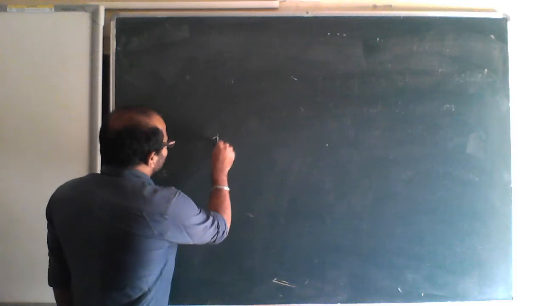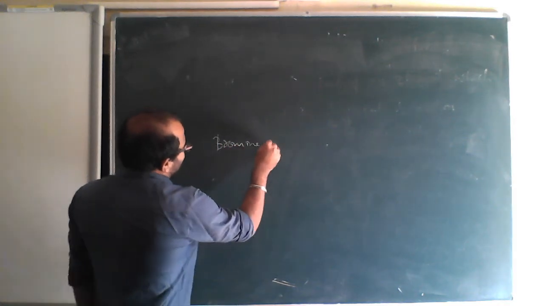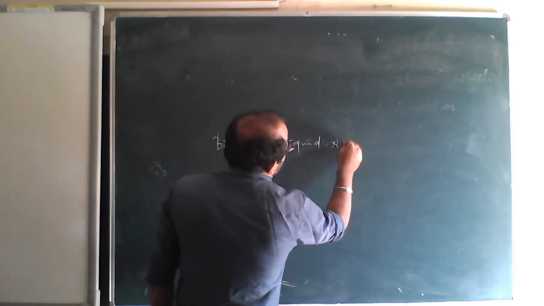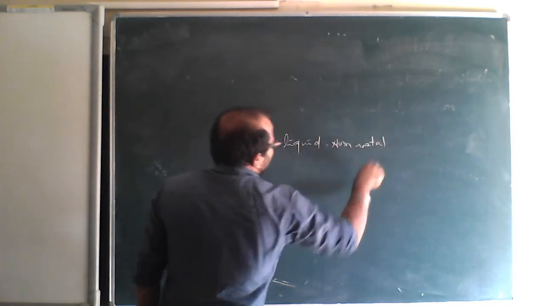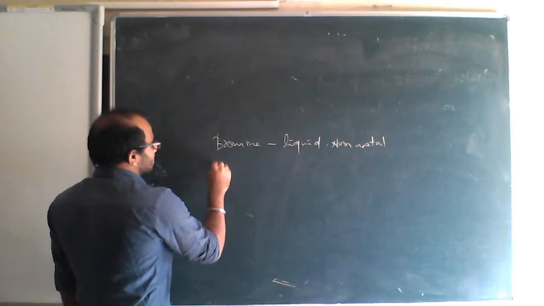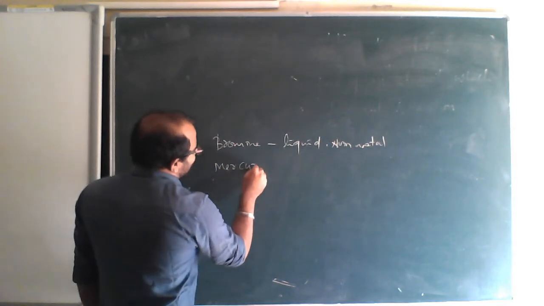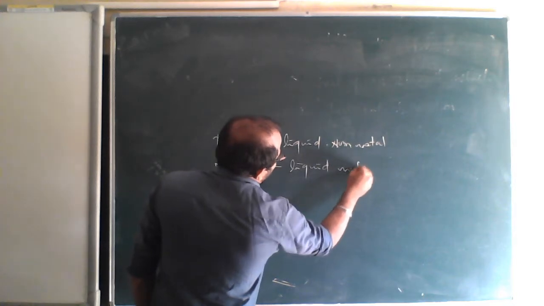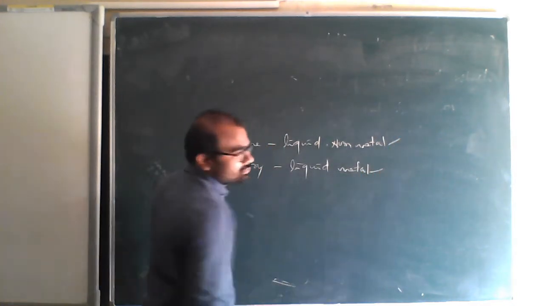You should remember, bromine is a liquid non-metal. These questions might be asked for your 1 mark. Bromine is a liquid non-metal and mercury is a liquid metal. This might be asked for 1 mark.